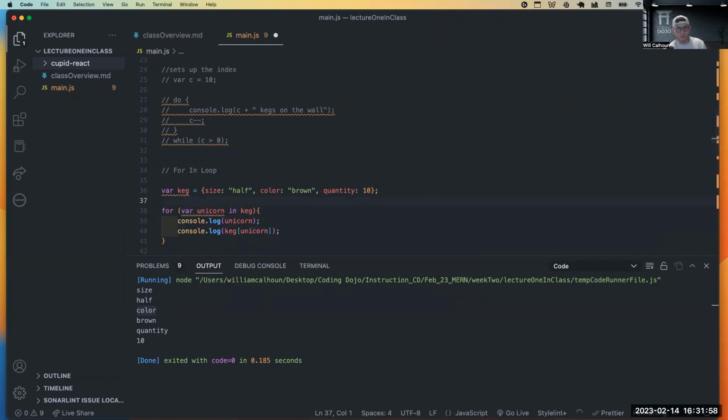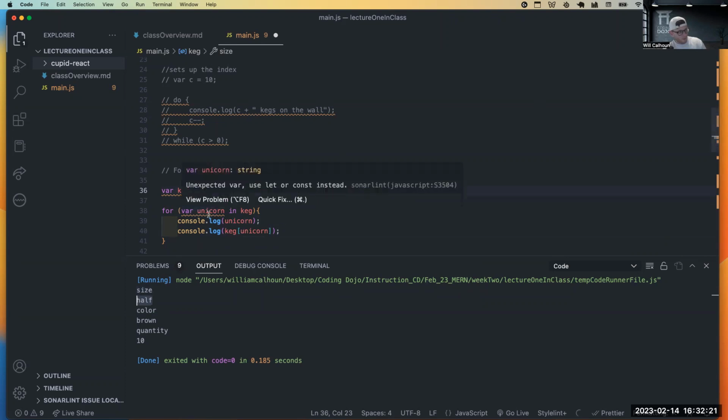So at the very beginning, unicorn is set to the first key. It always starts at the beginning. So unicorn is size, this first one, right? So when we go in, we're going to console log size, because that's our key. Then we go in and say, okay, what's the value there? In this case it is half. Then it goes to the top again and says, all right, what's the next key?